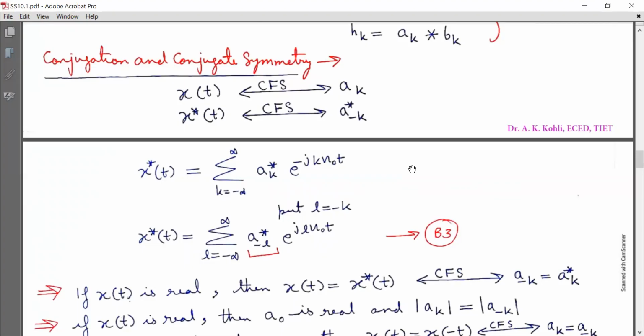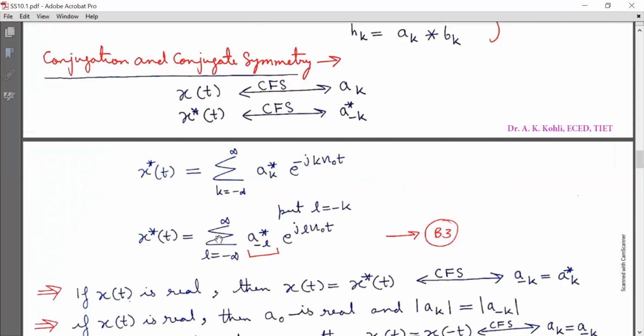Now x conjugate t is equal to summation k running from minus infinity to infinity, ak conjugate e raised to minus jk capital omega naught t. That is obtained by just using conjugate in the general formula for Fourier series representation of x(t), and that leads to this equation.